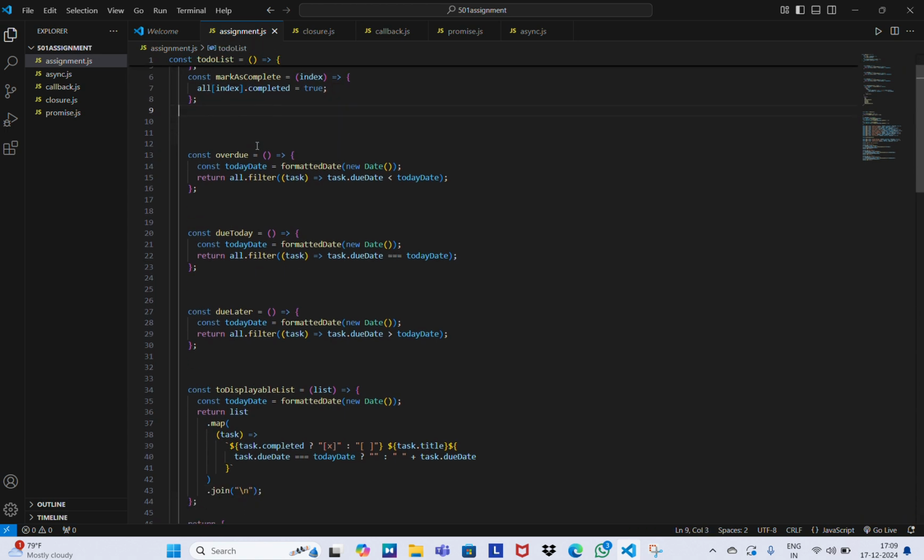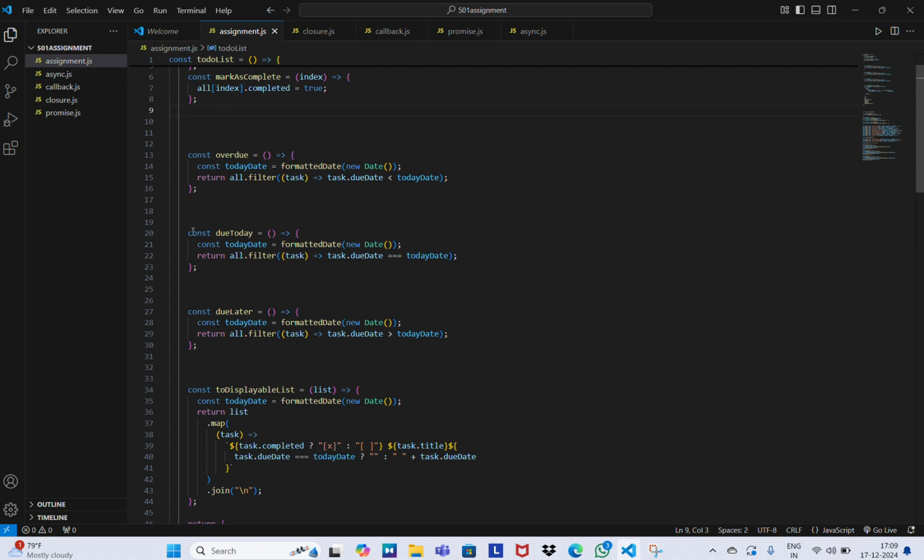And later I have created an overdue function. In this overdue function, I just filtered and returned the tasks. This overdue function filters and returns the tasks that have a due date less than today's date. That means the due date has already passed, but the task has still not been done. Such tasks will be filtered and returned by this method.